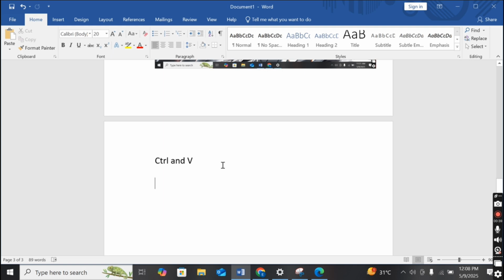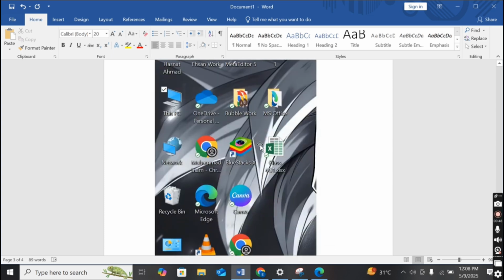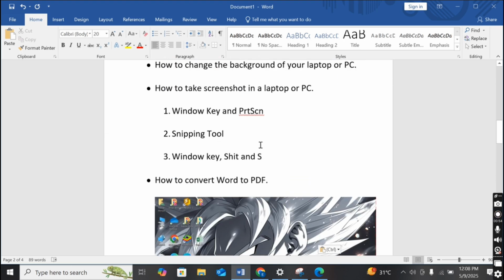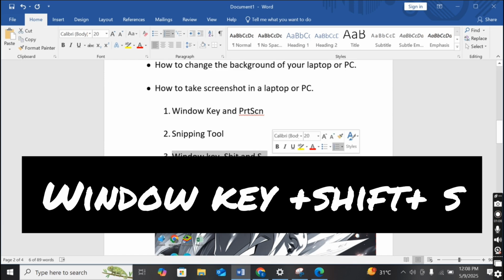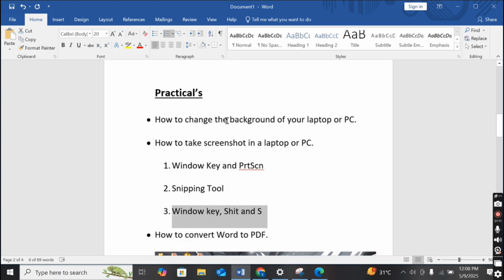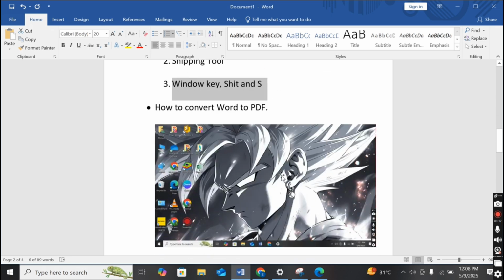First I will double tap on it and press Control plus V, and look here, the screenshot is here. So this is your third method of practical number 2, that is how to take a screenshot on your laptop or PC with the help of the Windows key plus Shift and S key. So we completed practical number 1 and practical number 2 with the 3 methods, and now we will move to our last practical, that is how to convert Word to a PDF.